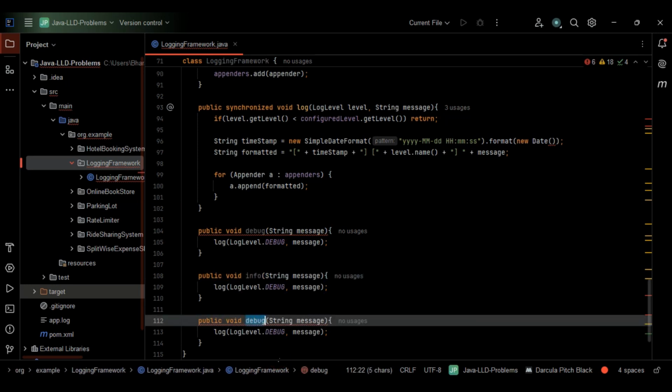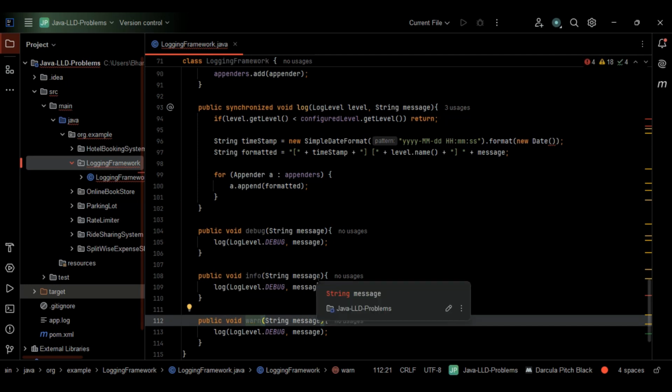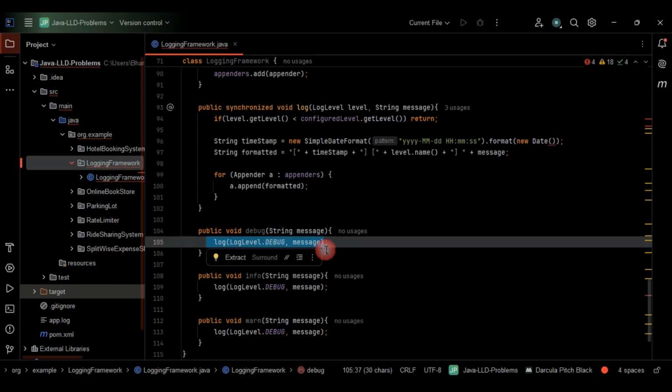Instead of here again, instead of debug, let me go with warn here, right? So this is fine. So string message, the parameter will be same. We are printing the message anyway. So here in this case, log level dot debug, info. This remains same basically, right? This remains same, except this one convenience method. We are making use of the convenience method for debug, info as well as warn, right?